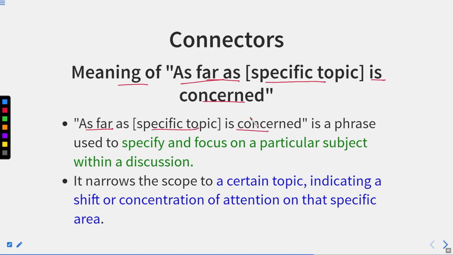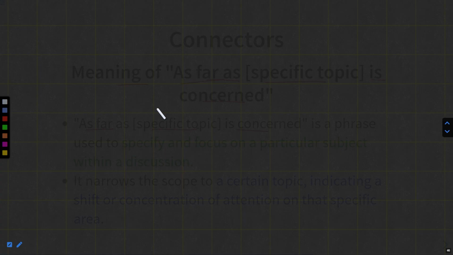It means suppose we have to discuss some point. Suppose you have to introduce yourself, or introduce anything. You are stating each and every piece of information you know about that particular thing. But if you say as far as its quality is concerned, it means you are talking about a particular thing in that.